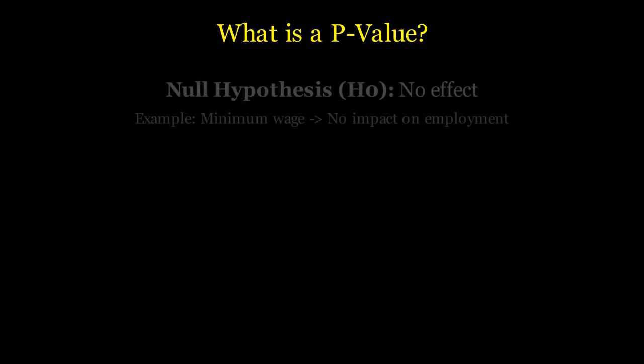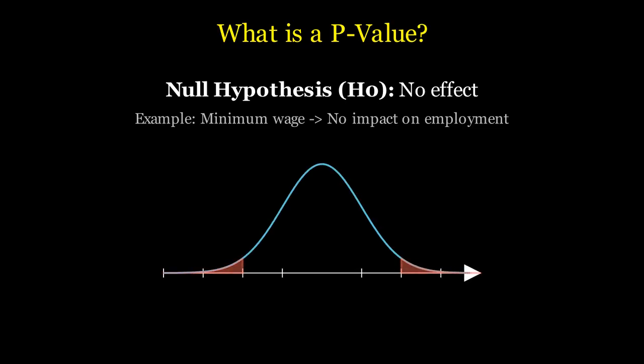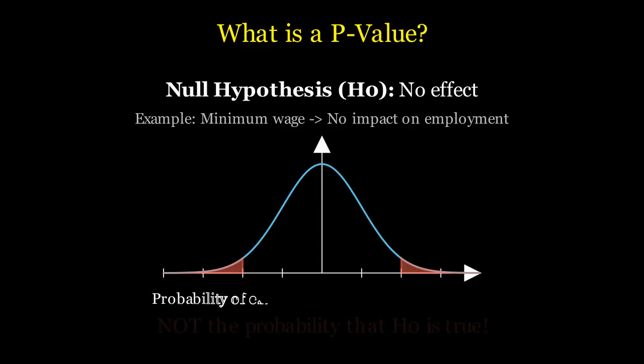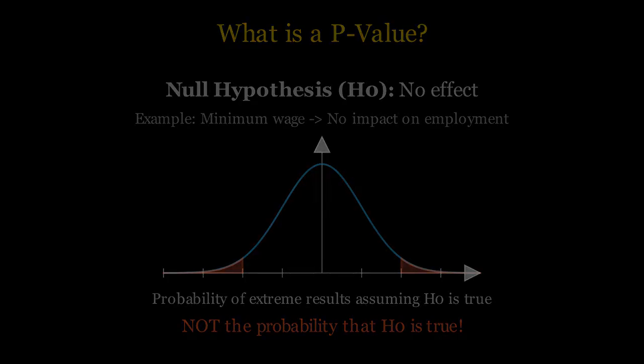To understand the 0.05 rule, we first need to define what a p-value actually is. In econometrics, we start with a null hypothesis, which usually states that there is no effect. For example, that increasing the minimum wage has zero impact on employment. The p-value is the probability of obtaining results at least as extreme as the ones observed, assuming that the null hypothesis is true. It is not the probability that the hypothesis is true. This subtle distinction is where most people get lost.